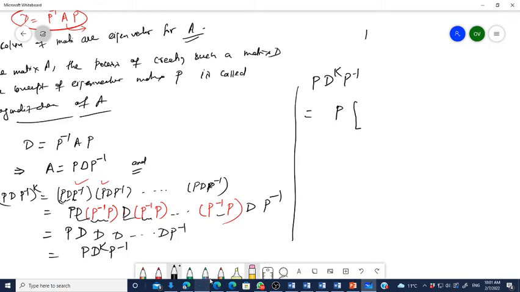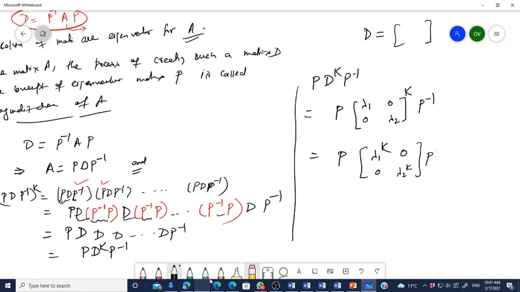What is the D matrix? Please tell me, what is the D matrix? Diagonal matrix. What are the elements of the diagonal matrix? Eigenvalues. So simply you can write that this is lambda 1, 0, 0, lambda 2, if I am taking a 2 by 2 matrix, to the power K P inverse, if I am not wrong. Yes or no? So P, lambda 1 to the power K, 0, 0, lambda 2 to the power K, into P inverse. So therefore you can write here.